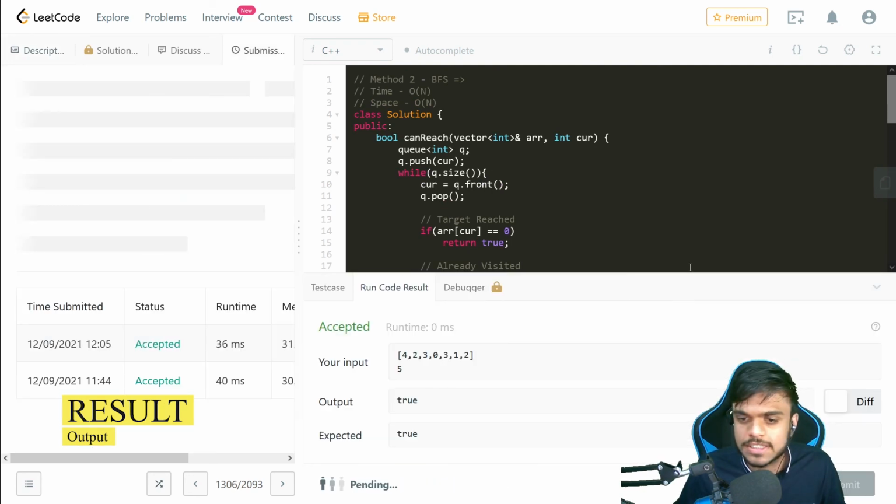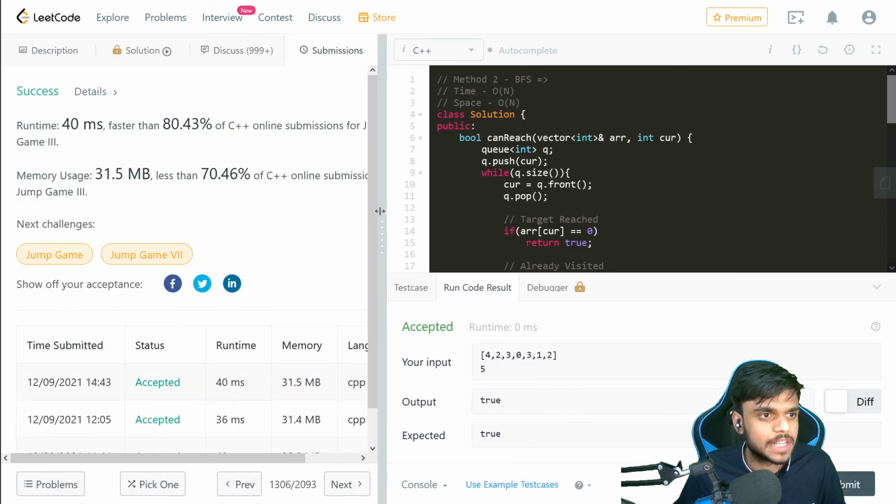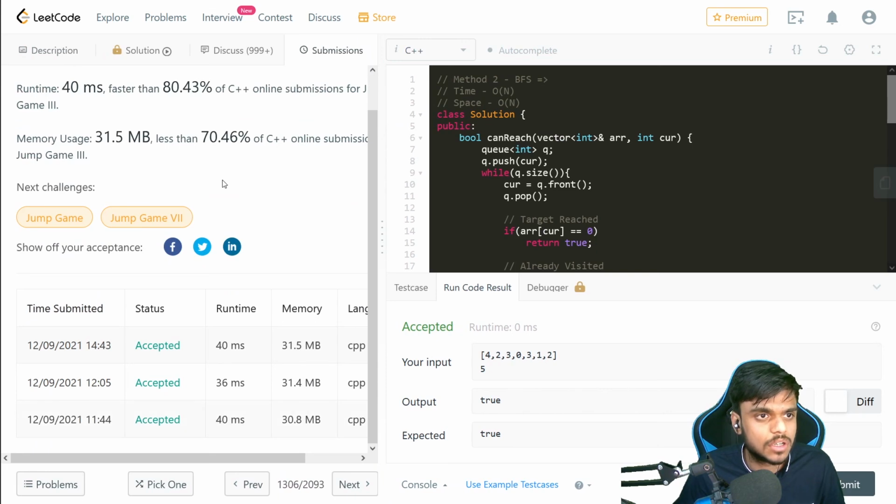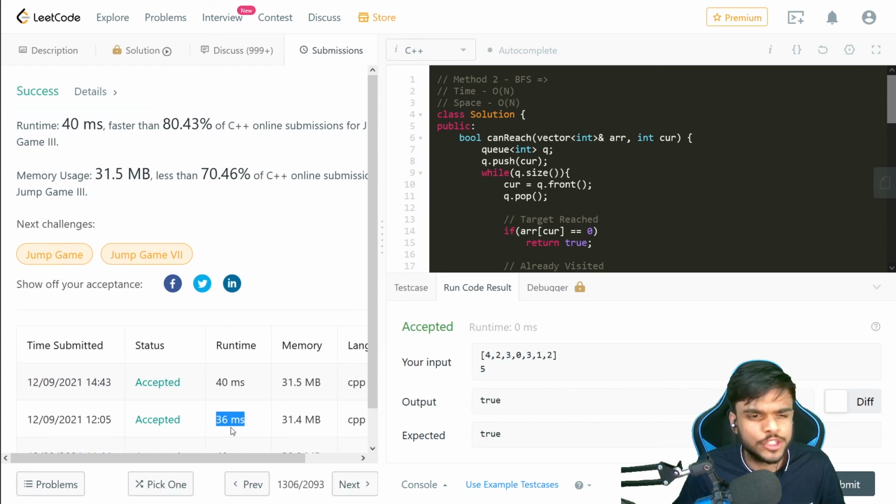Okay, so let's submit it quickly. And yes, that is giving faster than 80%, and memory usage is less than 70.46%. So this was, I think, the first approach's runtime, and it gave me greater than 92%, I guess.